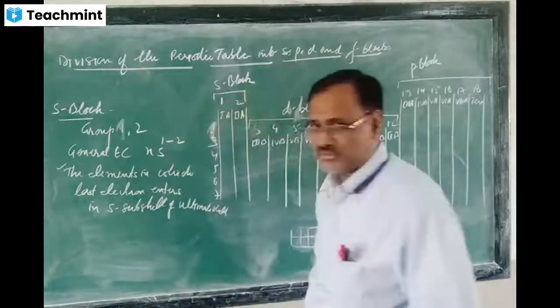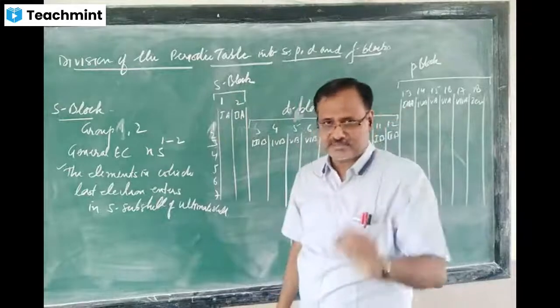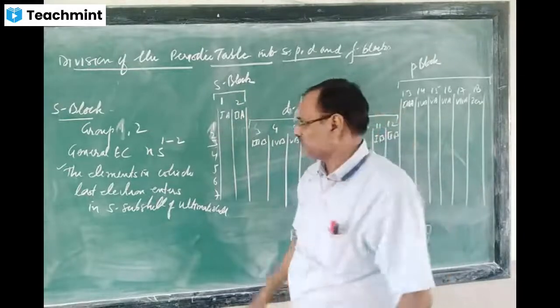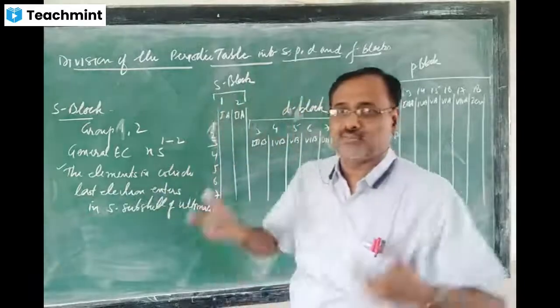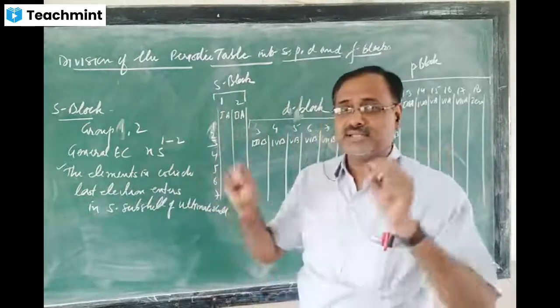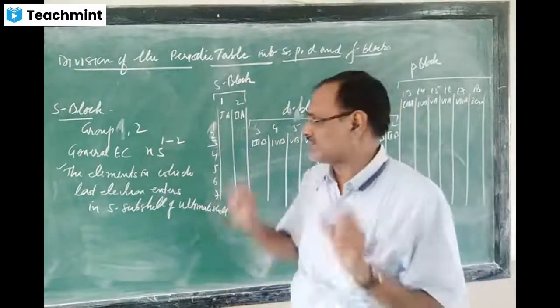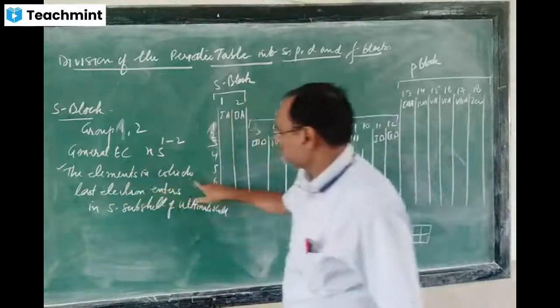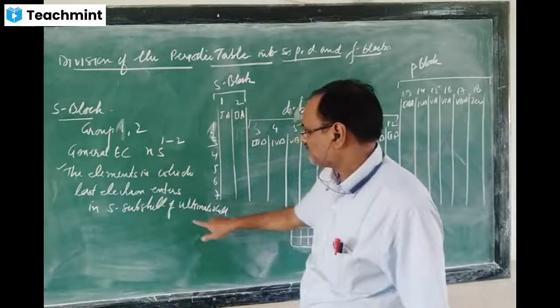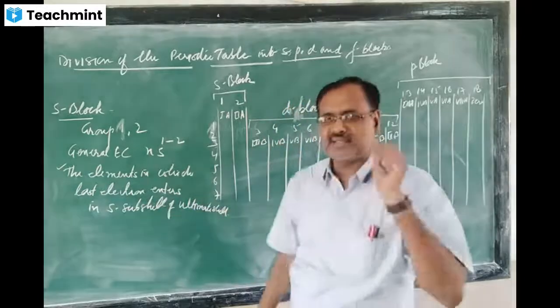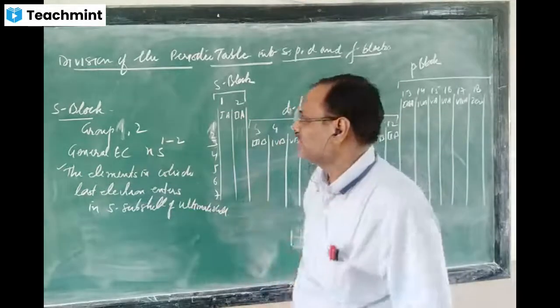That's why I have not used the term differentiating electron that is printed in your book. You can study your book, but I have used the simple term last electron. Otherwise you will be wondering what differentiating electron is. The elements in which the last electron enters the S subcell of the ultimate cell. Here also I am using a new term.